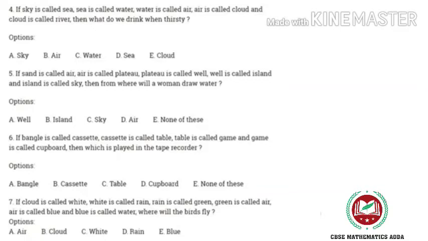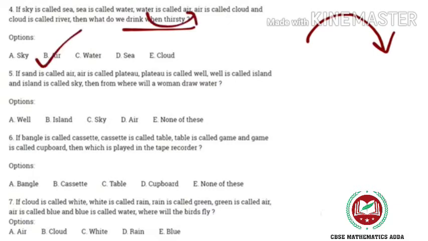Now in question number 4, if sky is called sea, sea is called water, water is called air, air is called cloud, and cloud is called river, then what do we drink when thirsty? It's very simple. What do we drink when we are thirsty? And again, called is being talked about in the picture this side. We drink water, and water is called air, so the answer will be air.